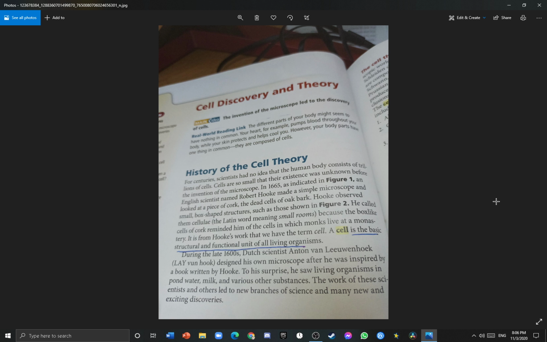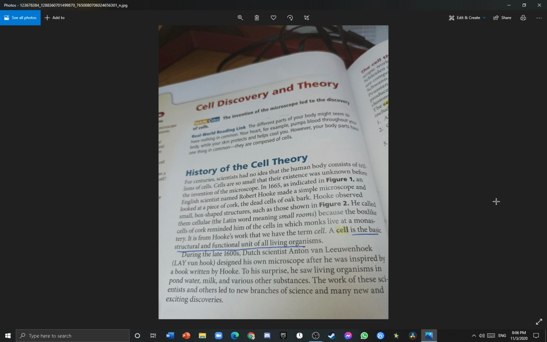A cell is the basic structural and functional unit of all living organisms. During the late 1600s, other scientists like the Dutch scientist Anton van Leeuwenhoek designed their own microscopes. He designed his own microscope after he was inspired by a book written by Robert. But to his surprise, he saw living organisms in pond water, milk, and various other substances.